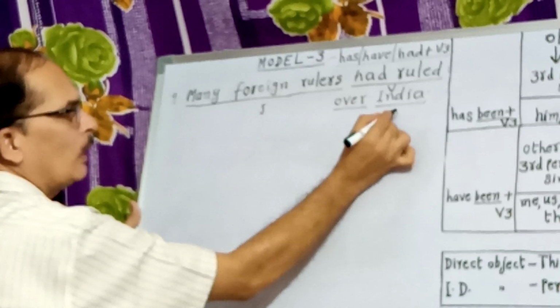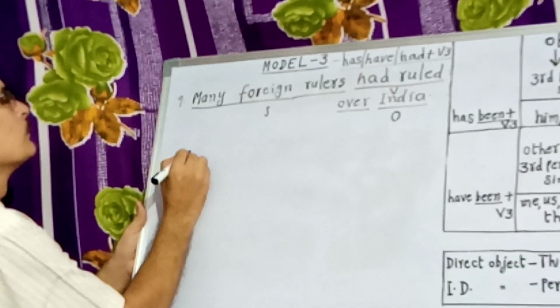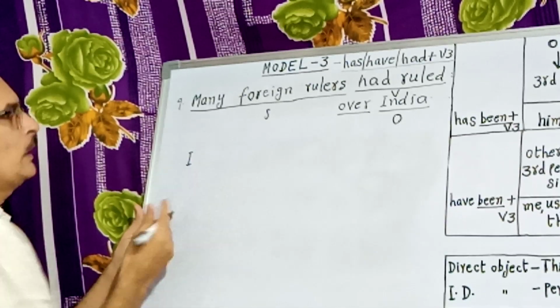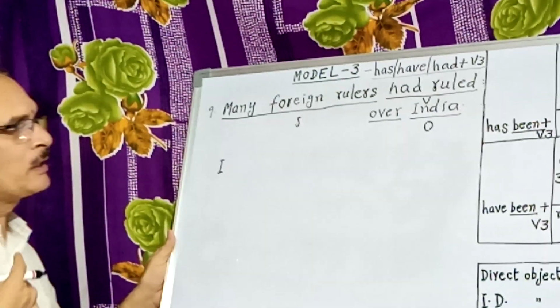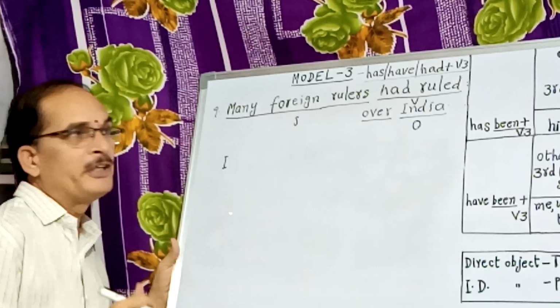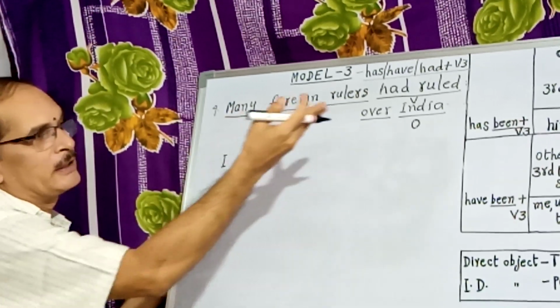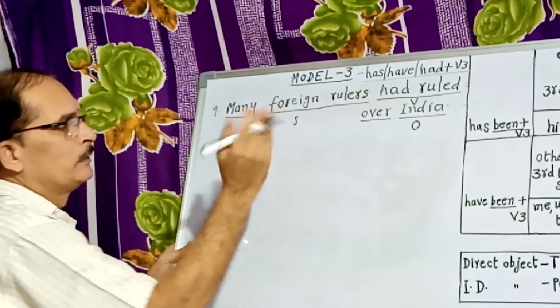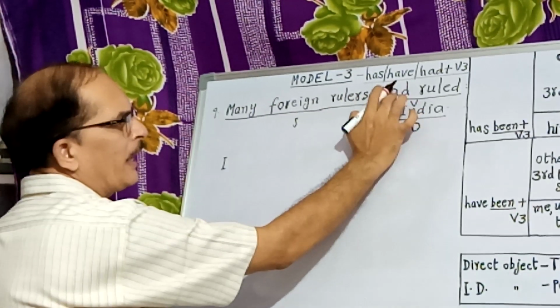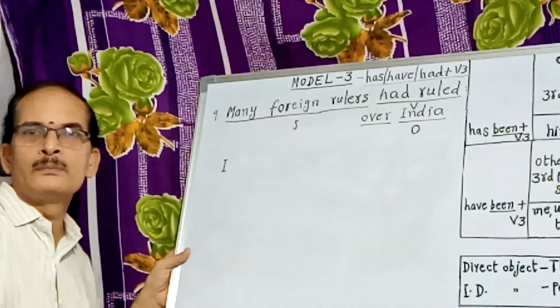Had ruled over what? India. India is the object. See, when the past perfect is given, we need not look at the object. We need not verify whether it is a third person singular or plural or any other object. We can simply write been between had and the V3.